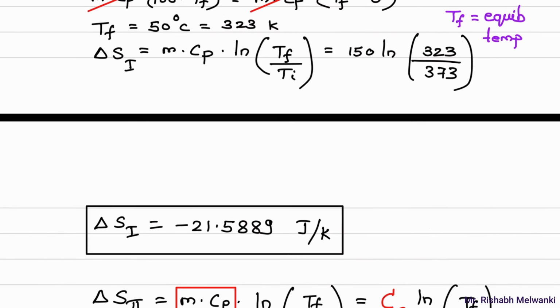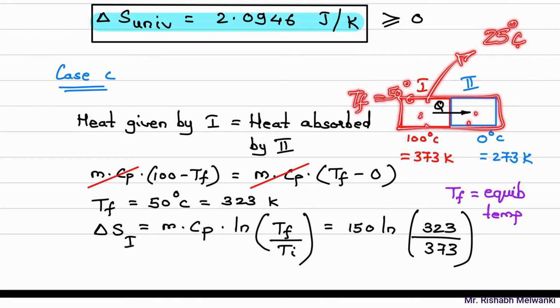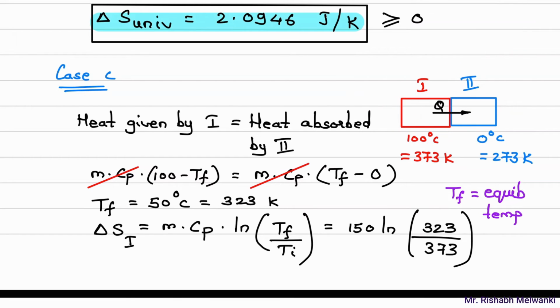It might happen that it is given in the question that once the blocks achieve equilibrium, the final temperature of both the copper blocks is 50 degrees Celsius. Then again there is heat transfer between these two blocks and the surrounding, which is at 25. Then you will write delta S of universe as delta S of block 1 plus delta S of block 2 plus delta S of surrounding.